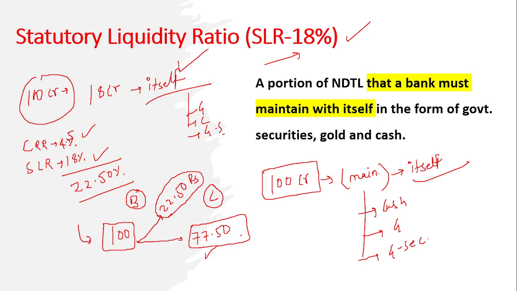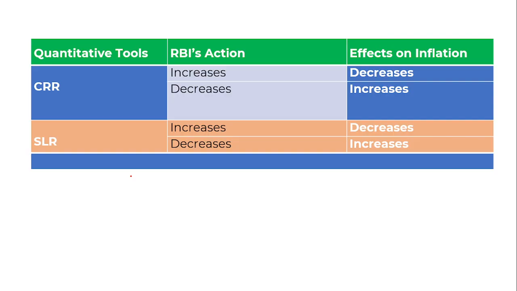So they can give this money to customers in the form of loans, right? It can be a car loan, education loan, home loan, or any other one. So this is the current liquidity status in the Indian economy. Hope we get this clearly. Still, if you have any doubt, please do mention it in the comment section, right?